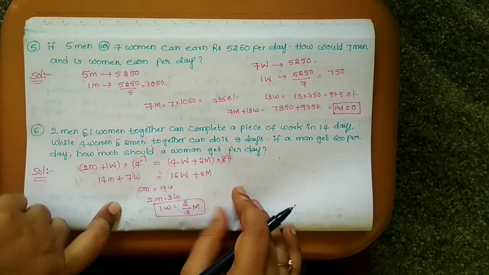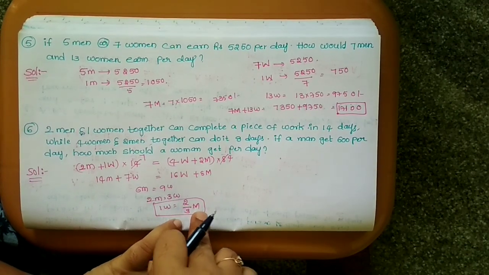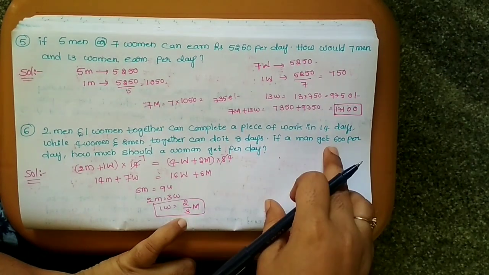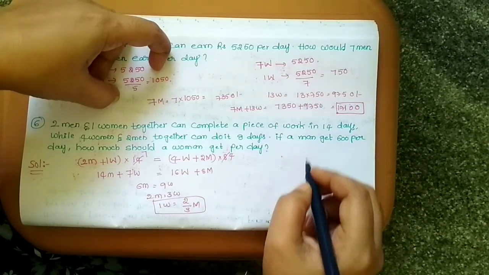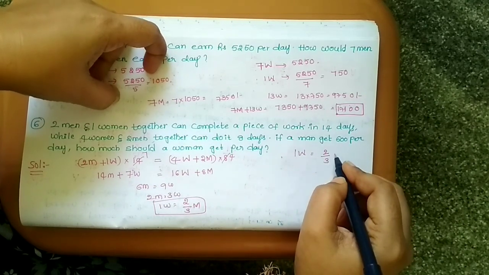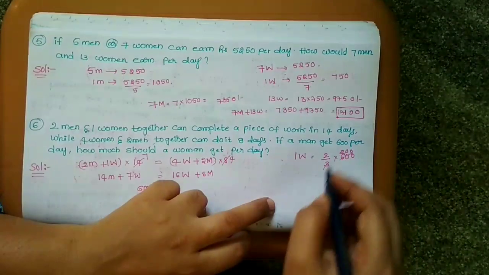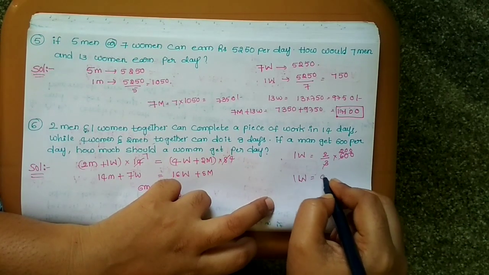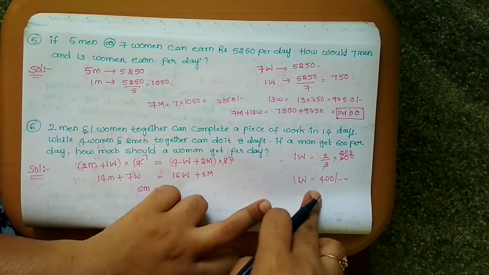This is the 1: woman is equal to 2 by 3 men. We know the amount of 1 man per day. What is that? 600 rupees. So we can substitute here 600 rupees. 1 woman is equal to 2 by 3 into 600, 2 times. So 1 woman is equal to 400 rupees per day. So a woman gets 400 rupees per day.